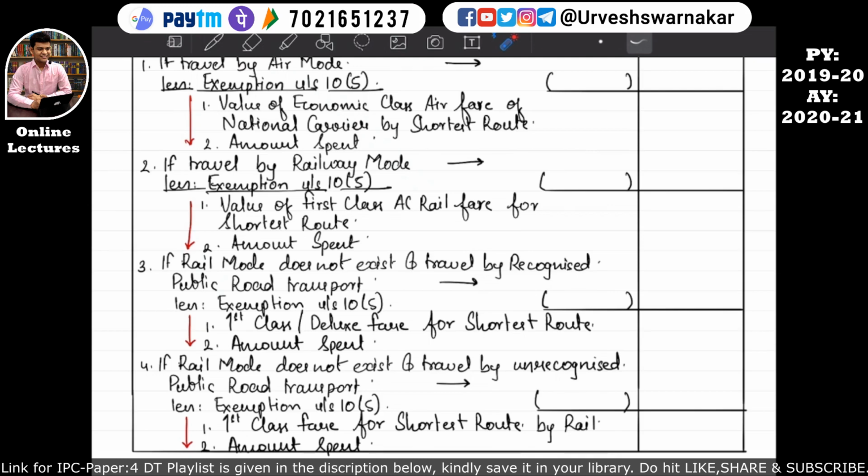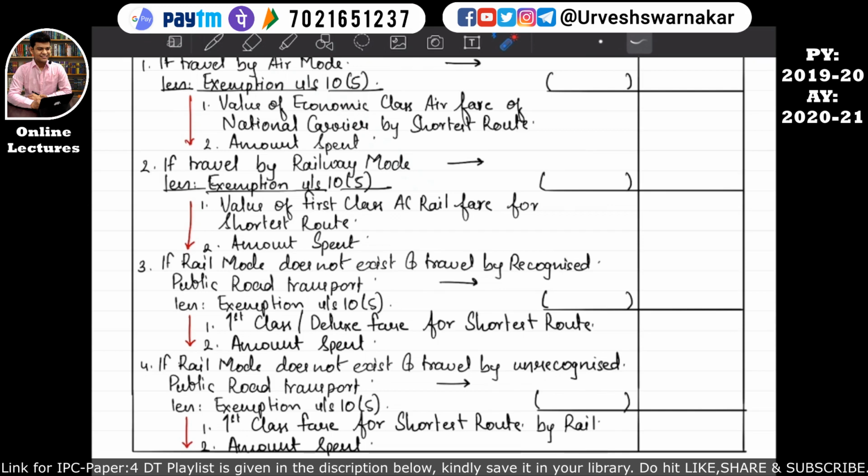But if the assessee is traveling by a recognized public road transport where a railway mode does not exist, then whatever amount has been received from the employer as a leave travel concession will be considered here, and the exemption under section 10 subsection 5 will be calculated in this manner. First class deluxe fare for the shortest route or the amount spent, whichever is lower, will be considered over here. I hope this is quite clear.